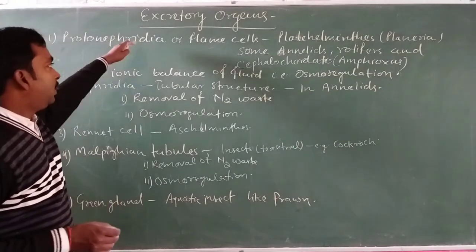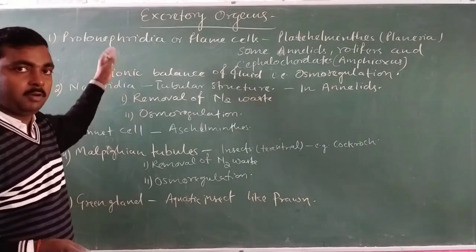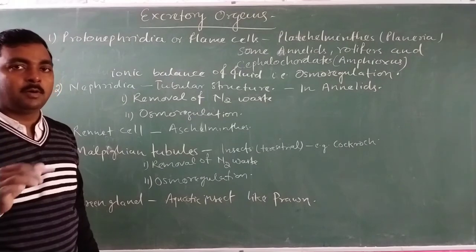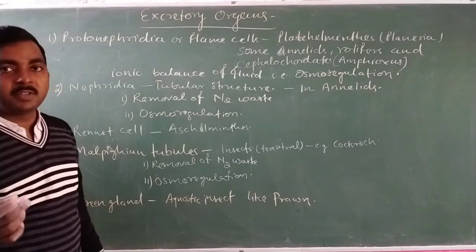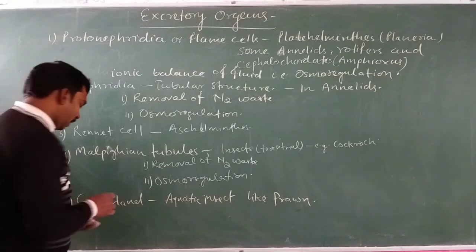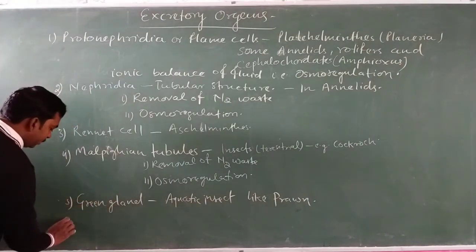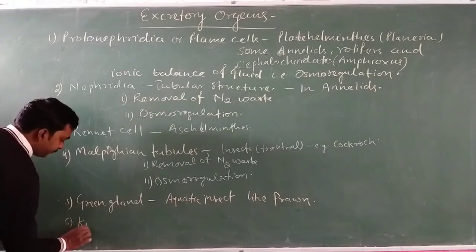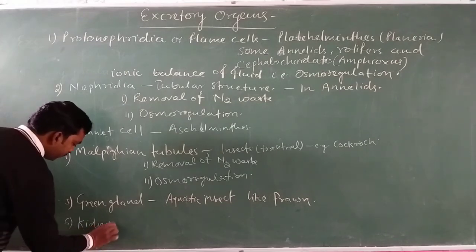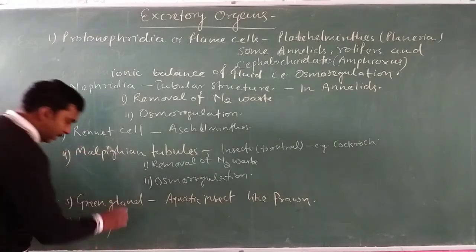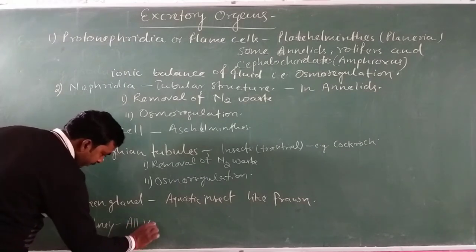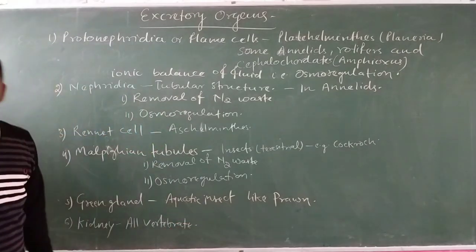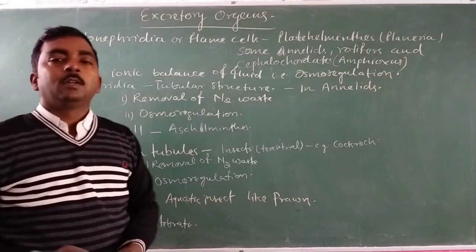So these are the different excretory structures or excretory organs found only in invertebrate animals. But in the case of vertebrates, the advanced structure is present in the form of the kidney. The kidney is found in all vertebrates, which is the advanced form of the excretory organ, and also